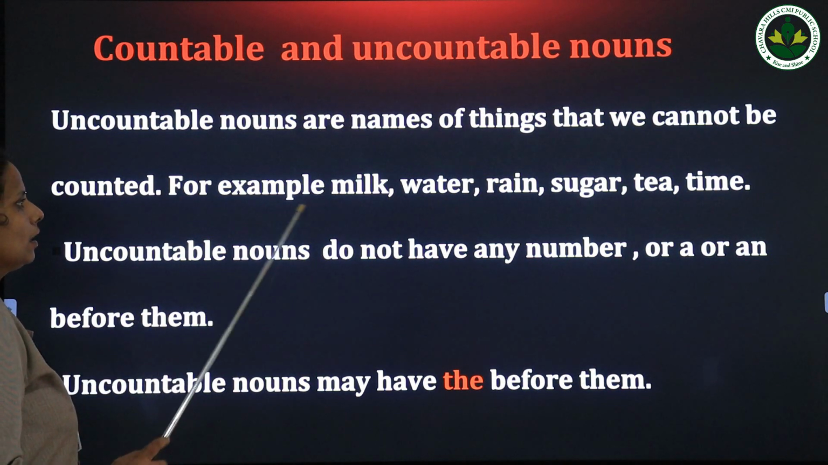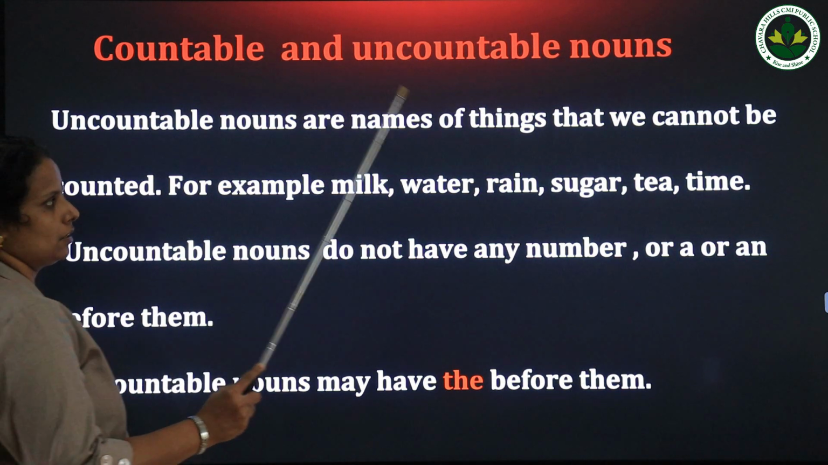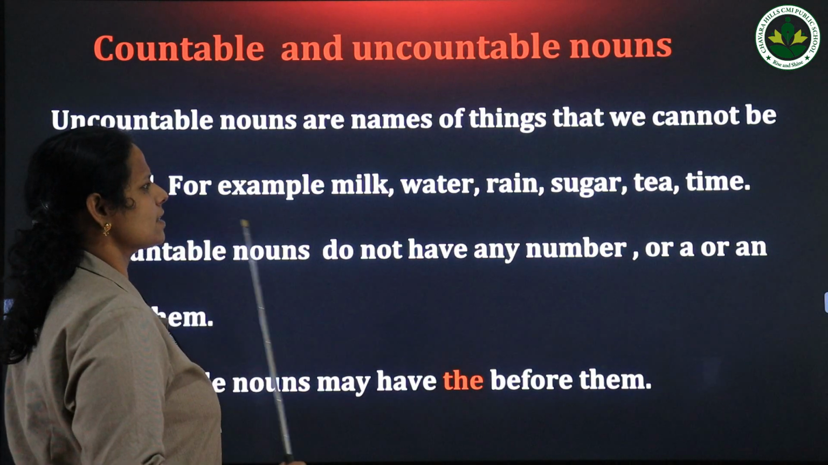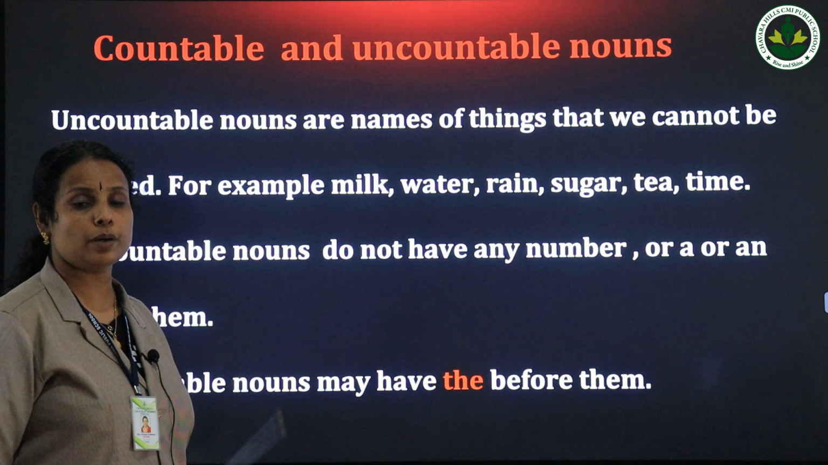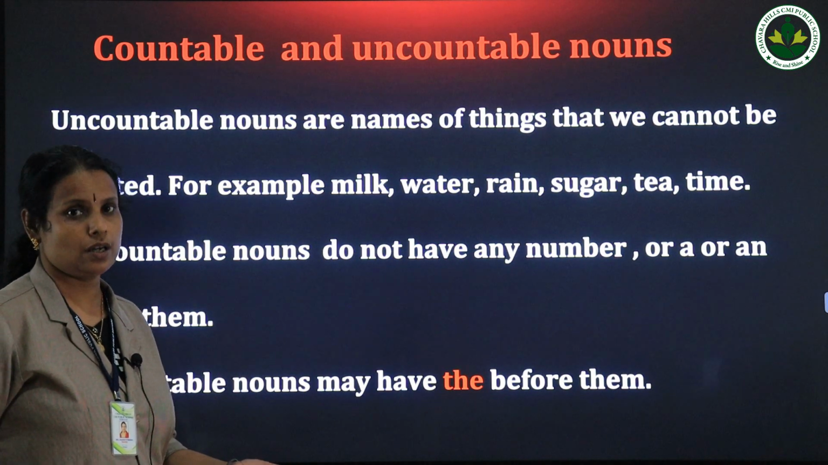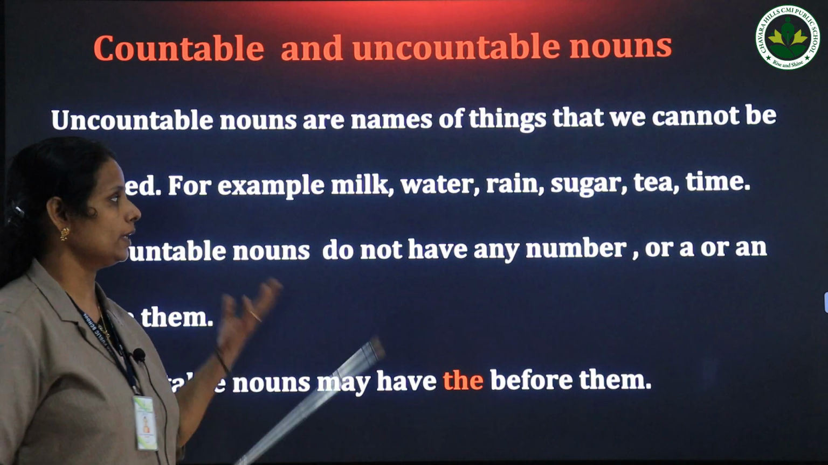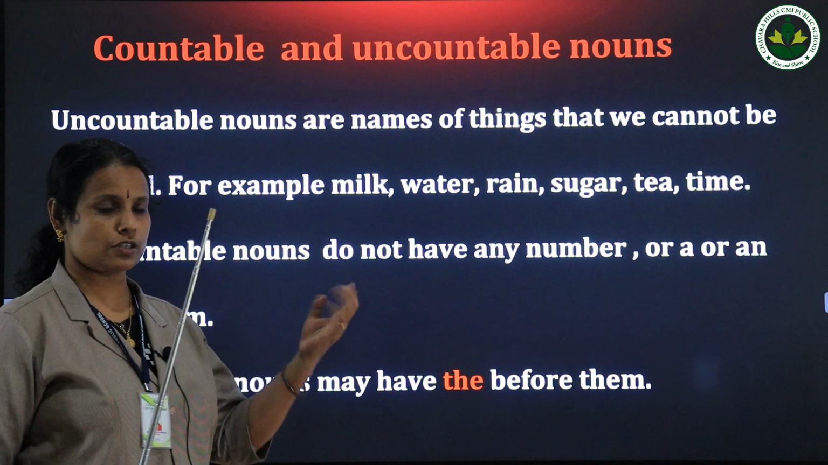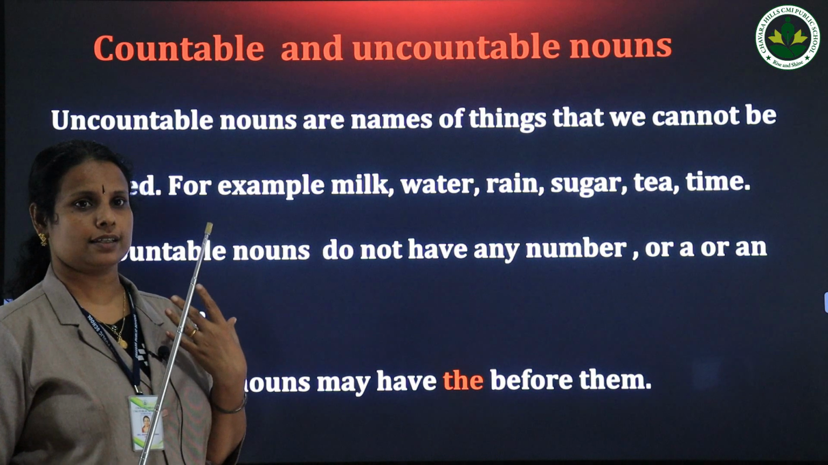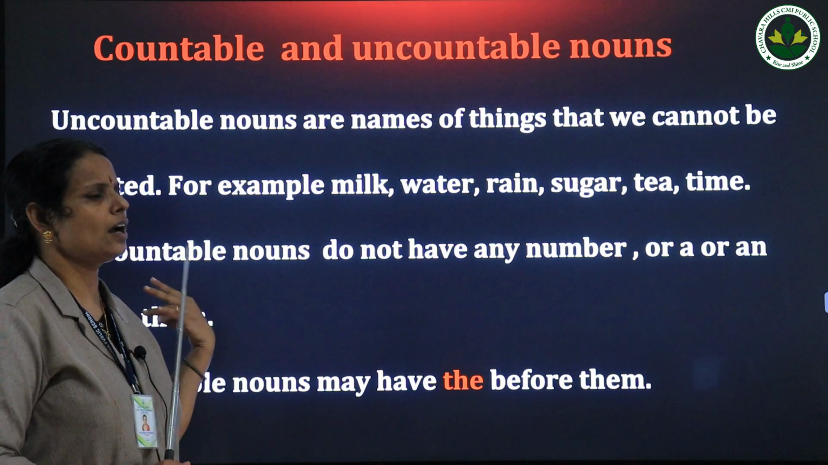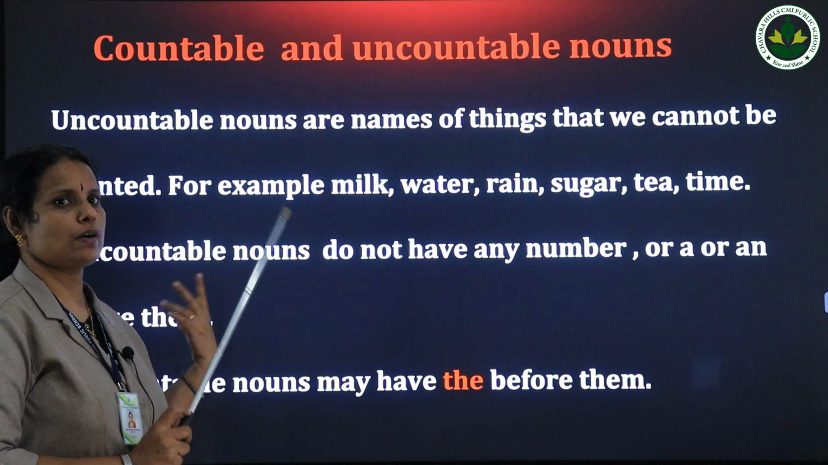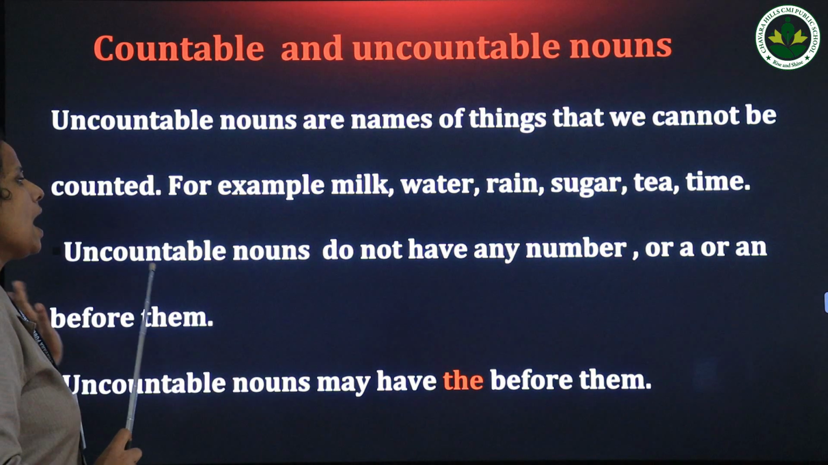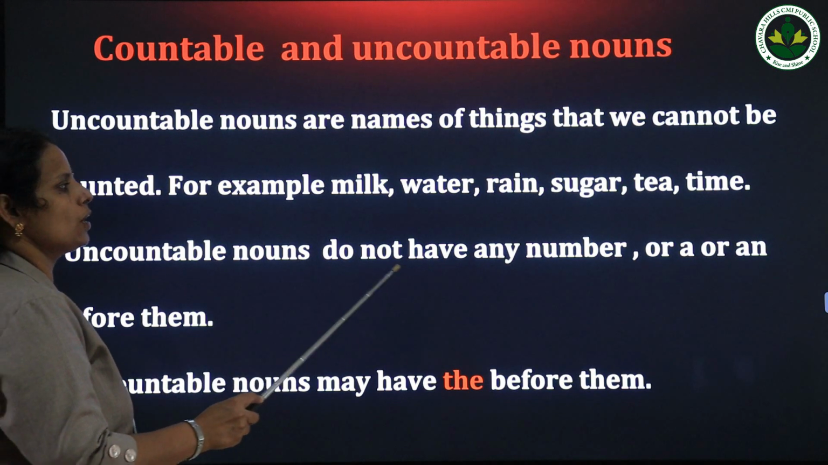Examples: milk, water, rain, sugar, tea, time. So these are some of the examples of uncountable nouns which we cannot count. That means we don't know how many drops of water or how many raindrops are there, how many grains of sugar, how many tea leaves are there. We cannot count like this, 1, 2, 3. Okay, and uncountable nouns do not have any number.